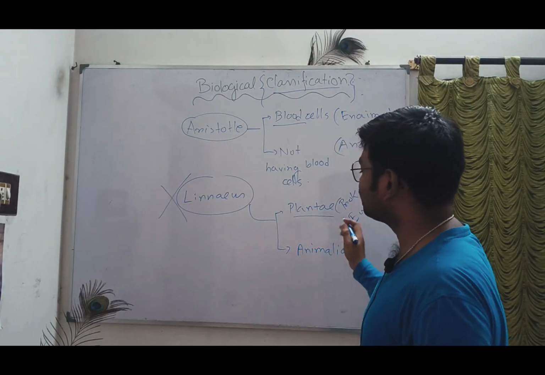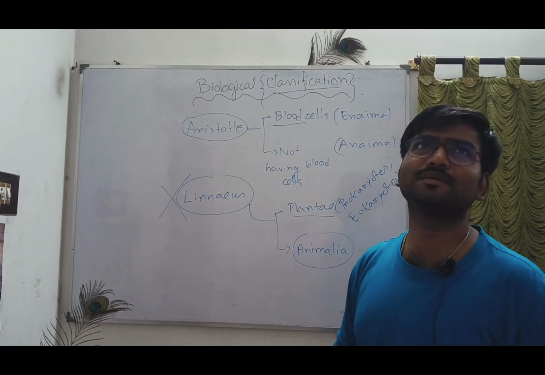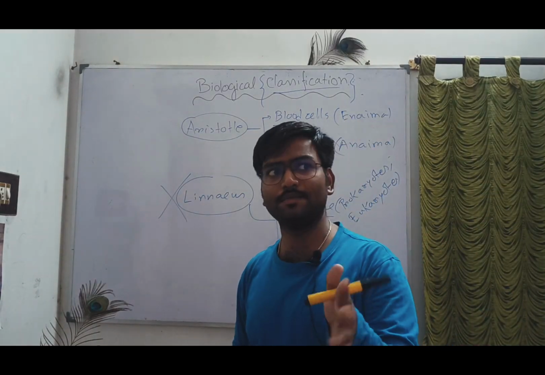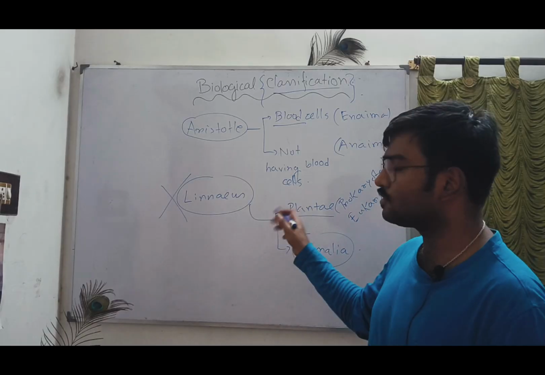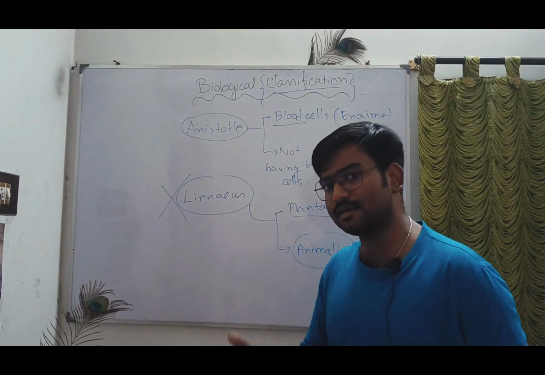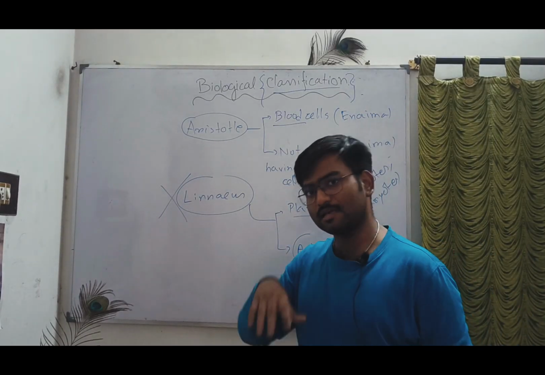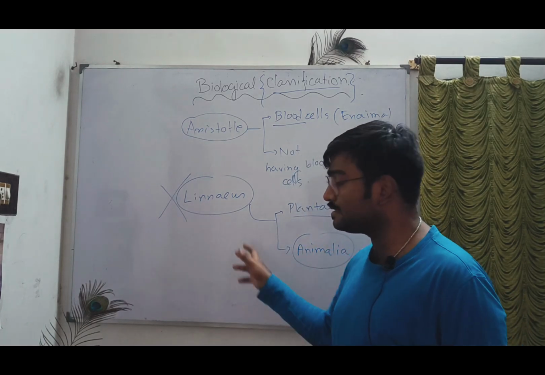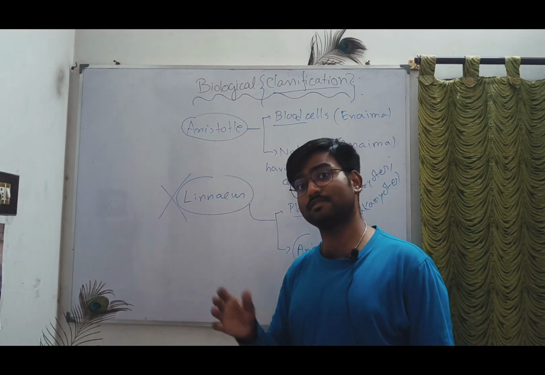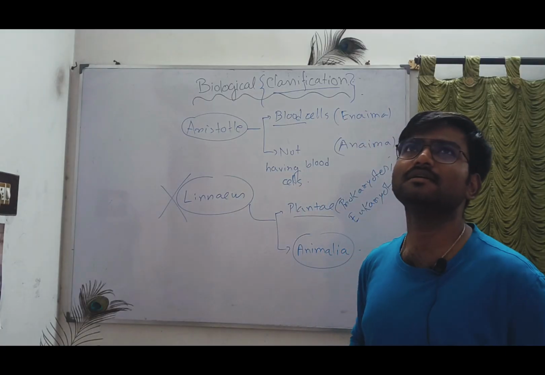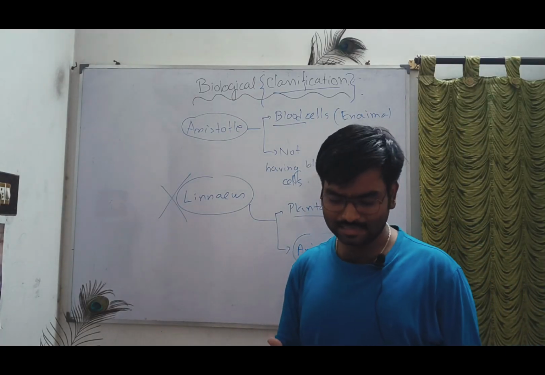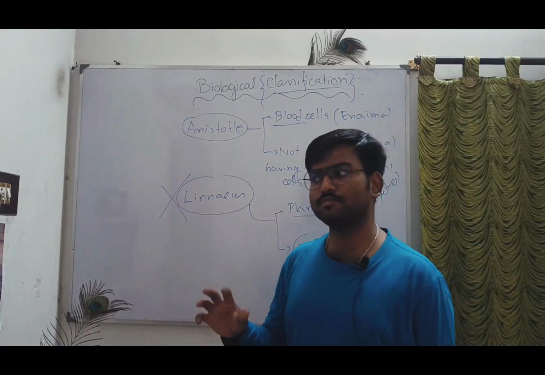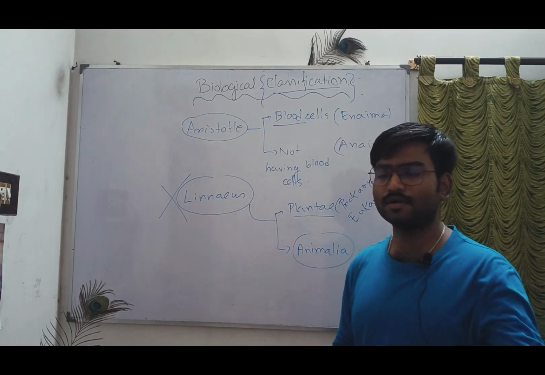Yes or no? And there are also other features. For example, we know that plants can do photosynthesis but animals can't. But here also there were several examples where some animals are able to do photosynthesis. I am not able to remember that name, partially heterotroph, something like that, whatever it is.